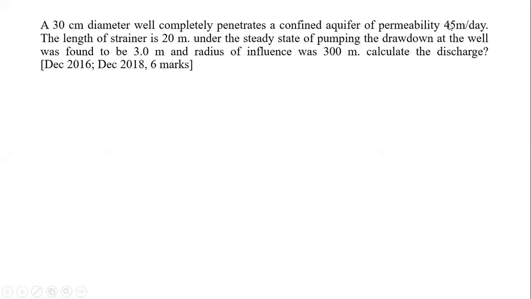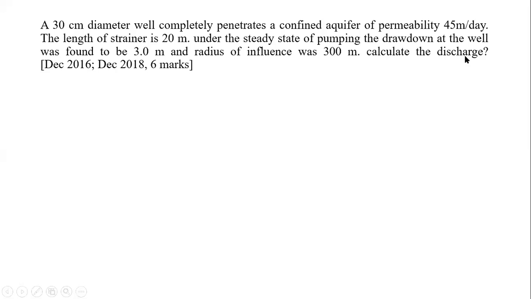Means K is given to us as 45 meters per day. The length of the strainer is 20 meters. Under the steady state pumping, the drawdown at the well was found to be 3 meters and the radius of influence was 300 meters. Calculate the discharge.